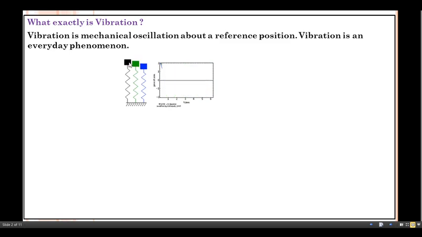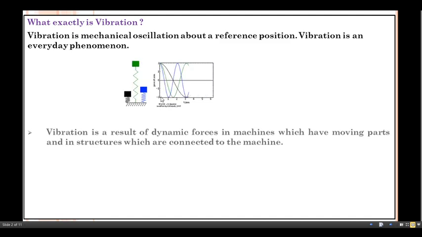Okay, so three different possibilities are shown here. Just see, every mass vibrates about its mean position. If you consider this is the mean position, there is maximum displacement towards one side, in this way, and towards the other side, in this way.